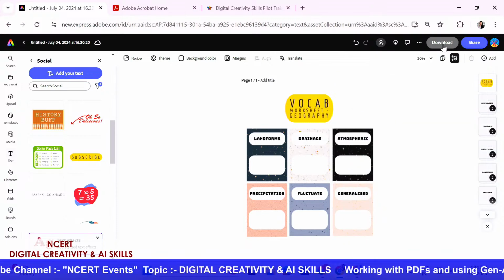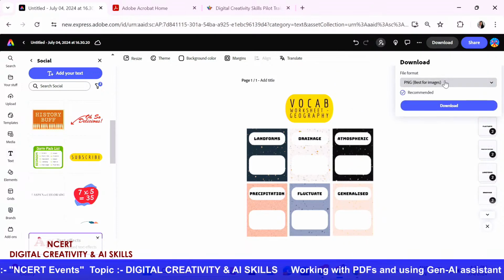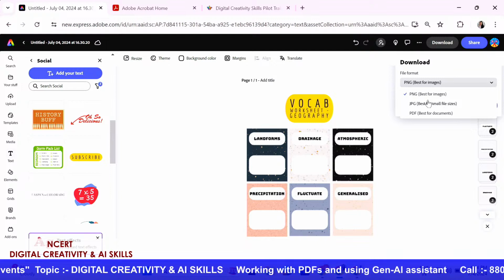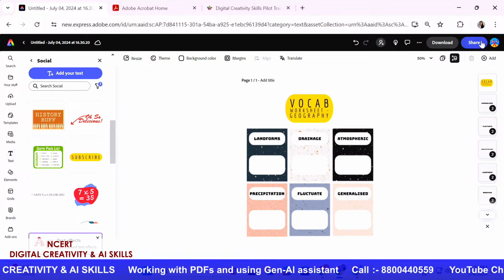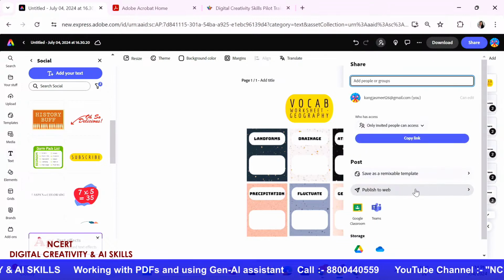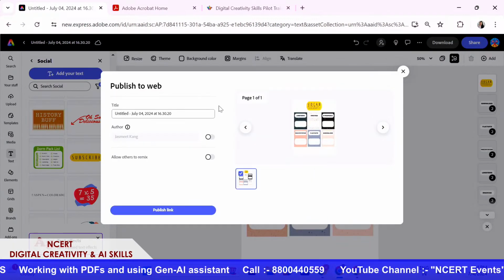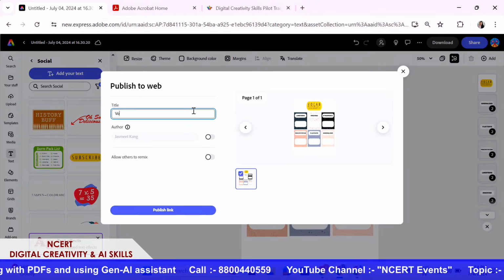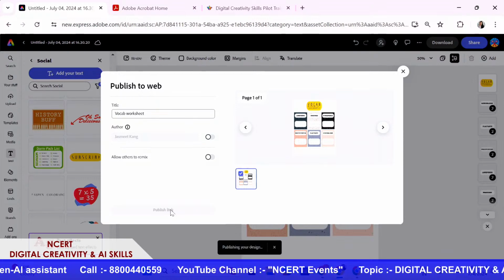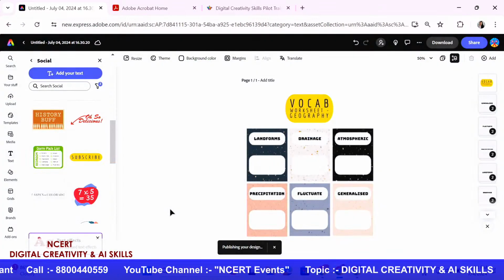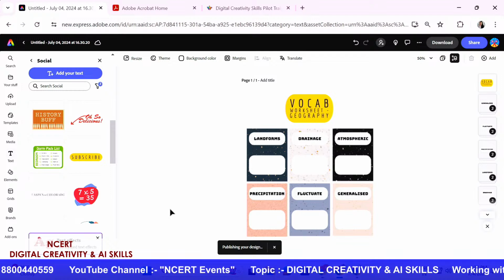So download and then download as a PNG or a JPG or a PDF and submit it. Or they could also click on the share button and click on publish to web and publish their vocab worksheets over here. And once they have done that, they are able to generate a link and share it with me. So that's how easy it is, Tanvi.